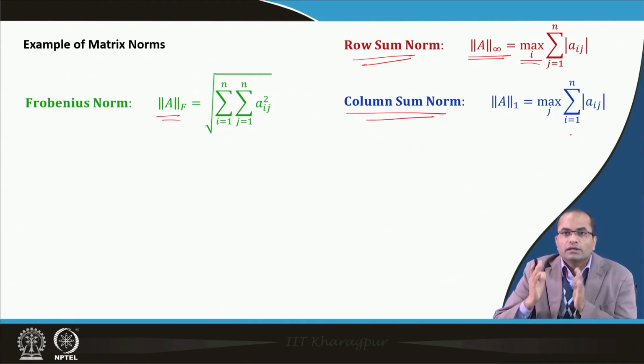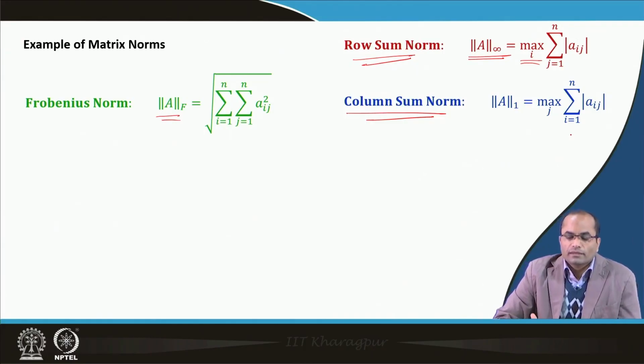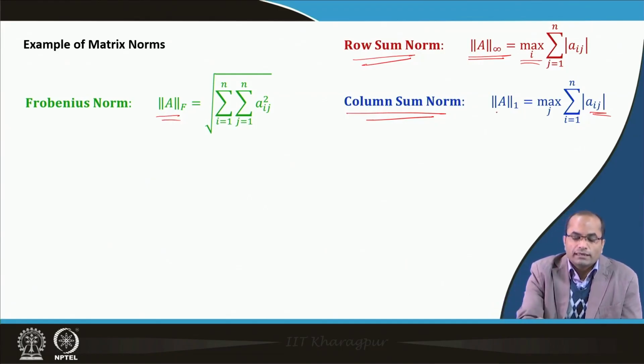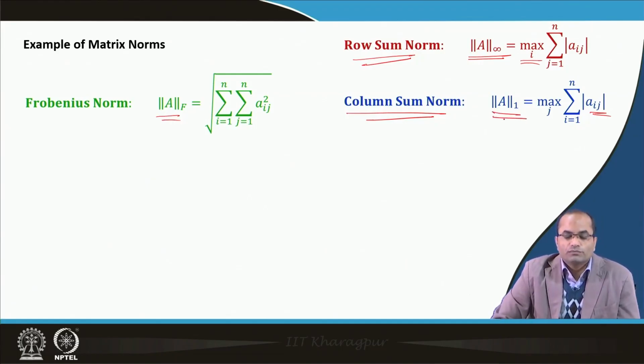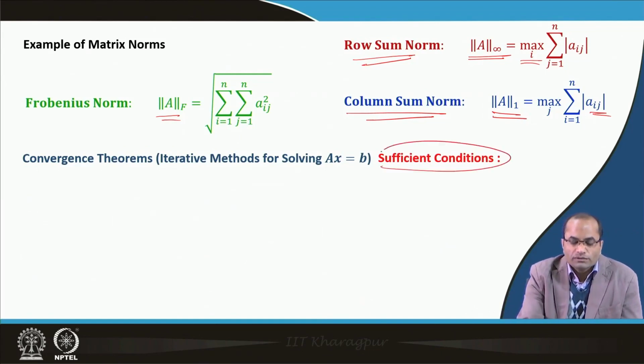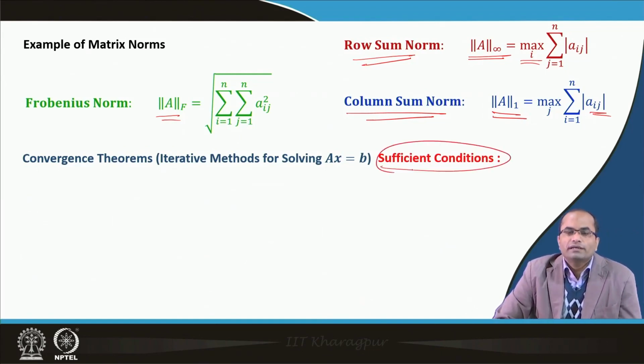We take the sum of the absolute values of each column, and then look for the maximum among all these sums, and that is our column sum norm. All these norms satisfy the triangular inequality and the other two properties. Now, we will be talking about the sufficient conditions, though we have already discussed necessary and sufficient conditions.